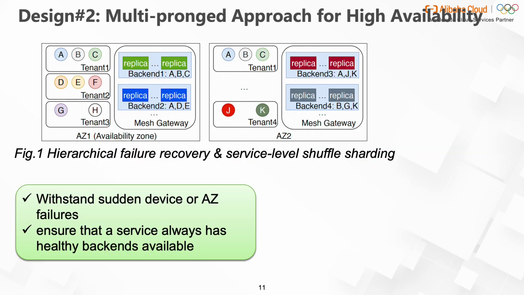To ensure the high availability of the consolidated service mesh proxy, we configure each service across multiple AZs with multiple backends, each backend having multiple replicas. In this way, Canal can withstand sudden device or AZ failures and ensure that a service always has healthy backends available.